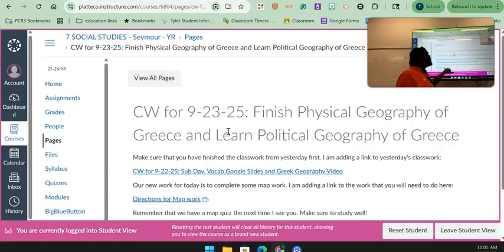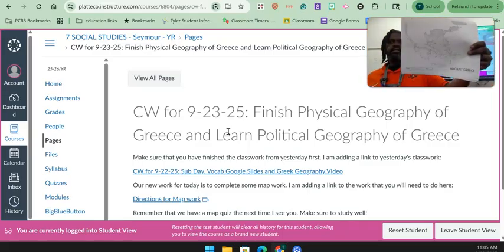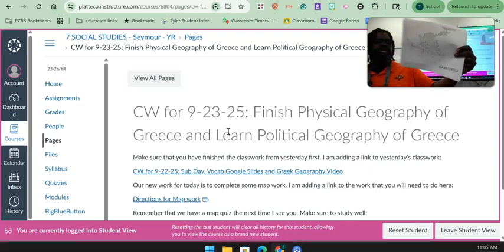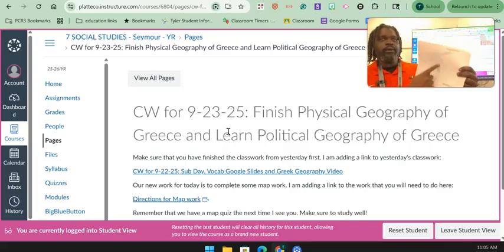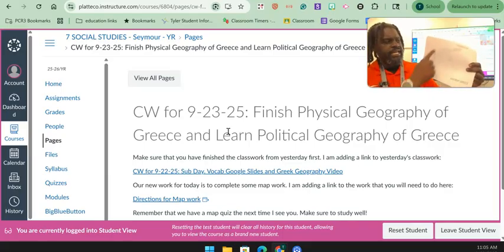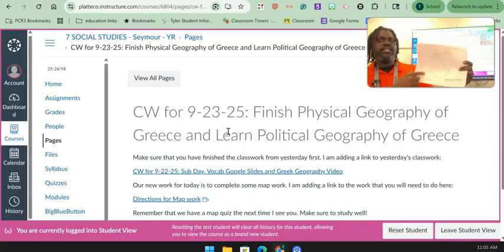So the new work for today. There is a blank map that we are going to be working on. Once you have finished the Google Slides and watched the video, you're going to come up and get this map. It's a blank map of Greece. Now, this map's a little bit weird because the lighter part is land, the darker part is water. I know a lot of times that's opposite. So this lighter stuff is actually the land, this darker stuff is water.